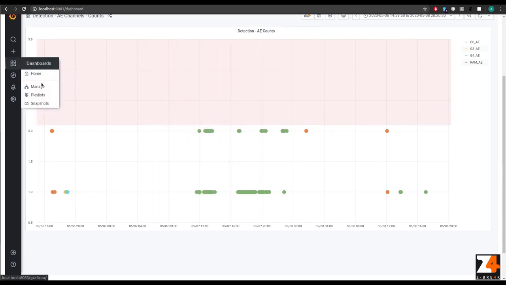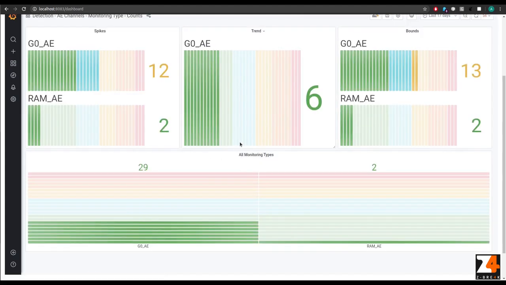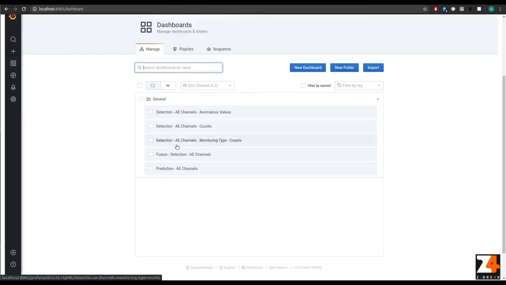A dashboard similar to the one presented is this one, which shows the number of reported incidents per detection monitoring type for each acoustic emission channel separately. This dashboard is mostly useful for the Atlantis data scientists to assess the sensitivity of each individual monitoring type. Another dashboard with valuable information for the engineers is this one.